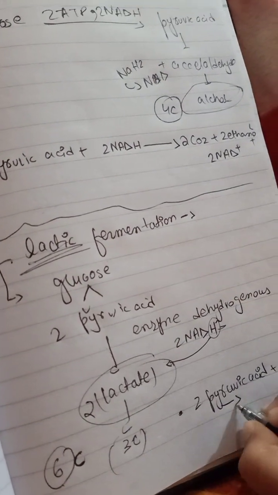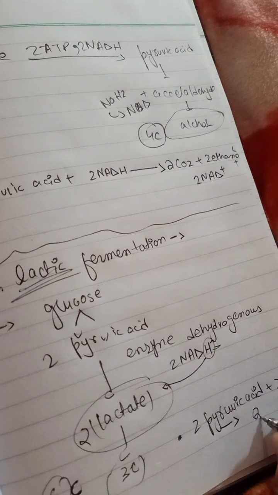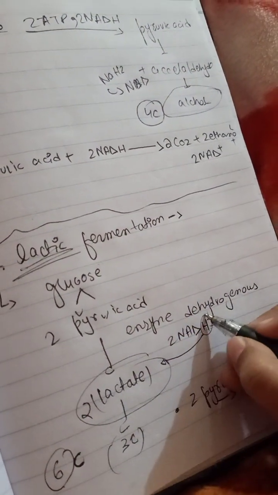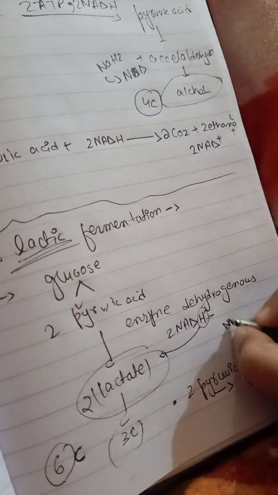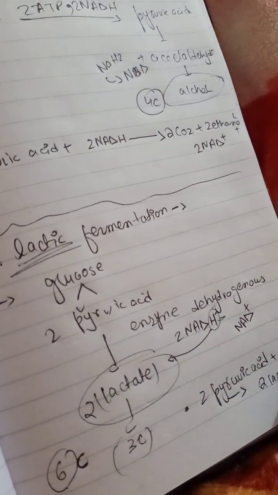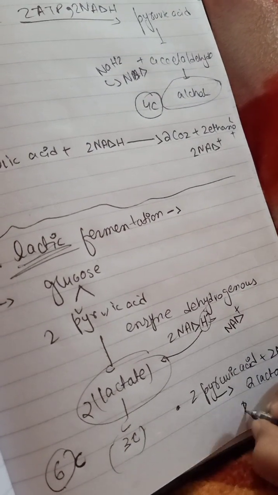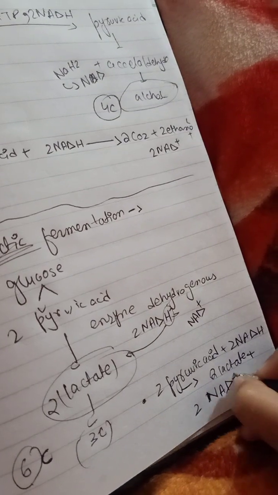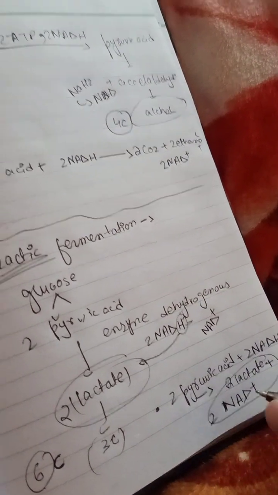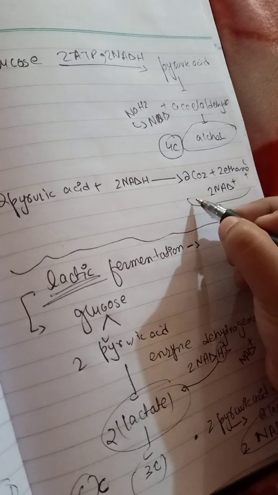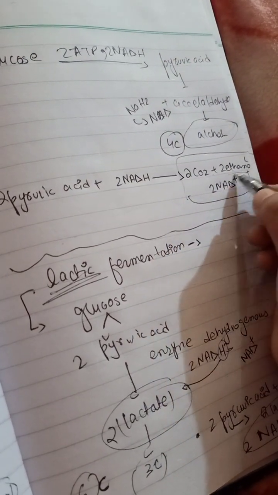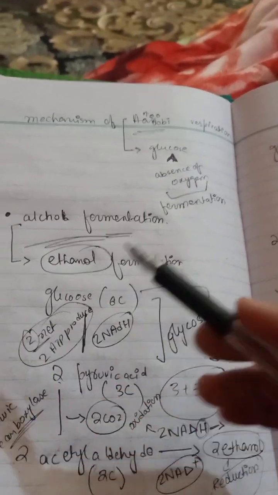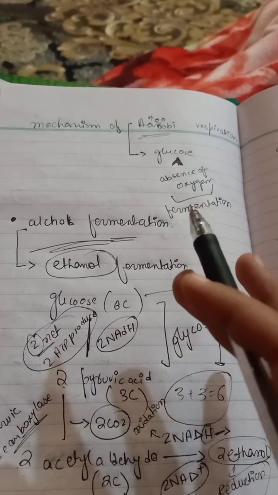The products are 2 lactate and 2 NAD plus. And in alcohol fermentation, the products were 2 carbon dioxide molecules and 2 ethanol. So this was about the mechanism of anaerobic respiration. In the next video we will discuss the link reaction.